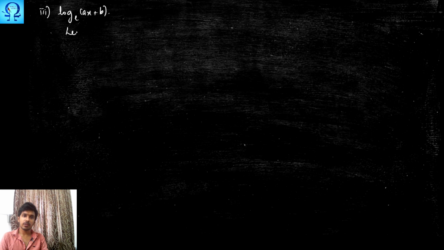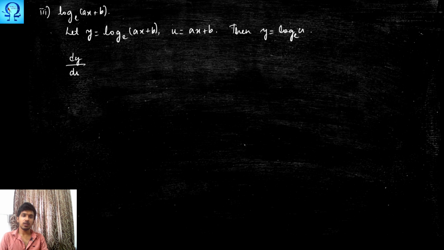Again, here what are we supposed to take? We take y to be log of this function ax plus b and u to be ax plus b. Then we may write y to be log u, dy upon du happens to be 1 upon u, and du upon dx happens to be a, as in the previous problems. That is why I am writing these things directly.